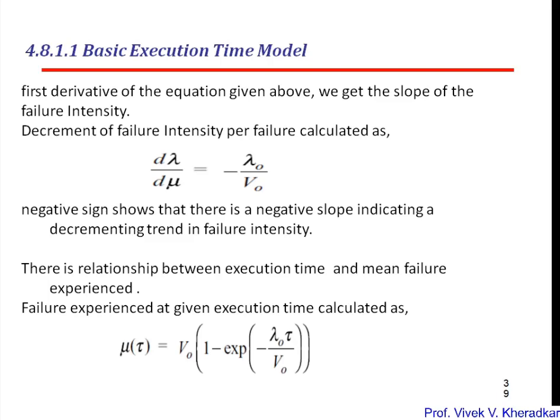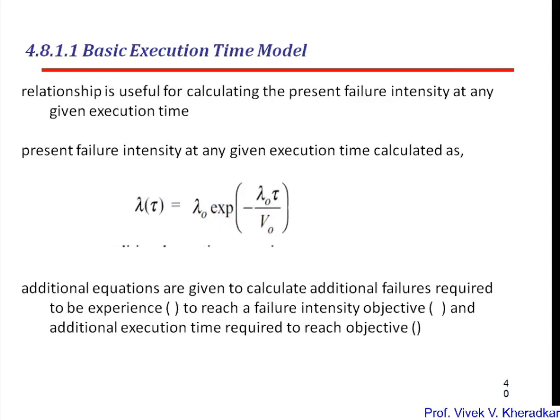There is a relation between the execution time and the mean failures. That relation is represented by the failures experienced in a given execution time, calculated as mu of tau equals v0 times (1 minus exponential of minus lambda 0 tau divided by v0). These are the formulas by which you can calculate the particular measurements. And lastly, if you have to calculate the present failure intensity for a given execution time, it is calculated by lambda of tau equals lambda 0 times exponential of minus lambda 0 tau divided by v0.